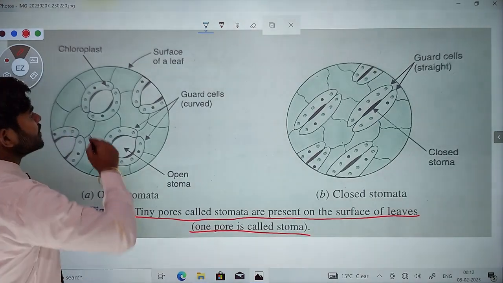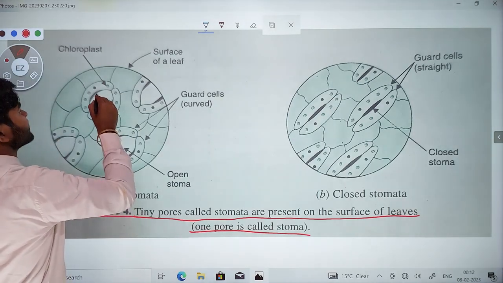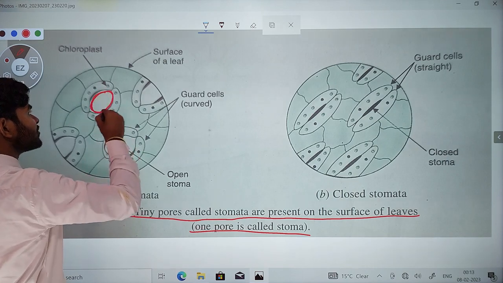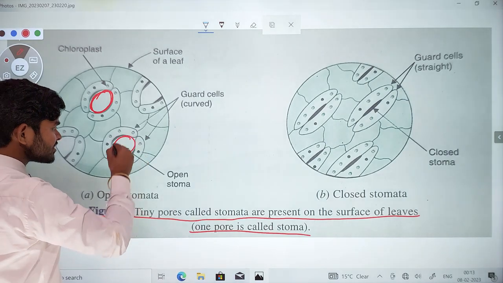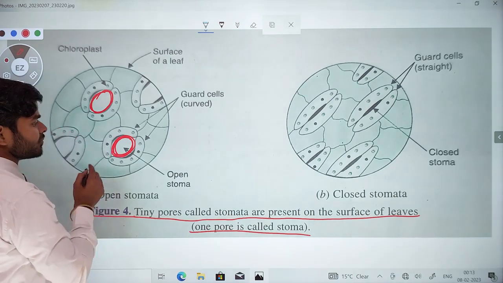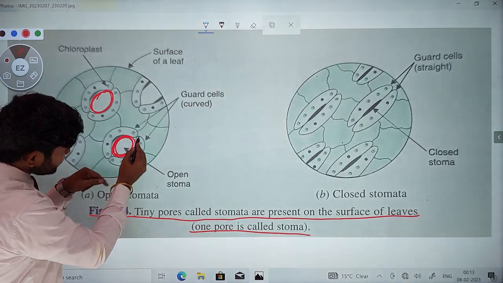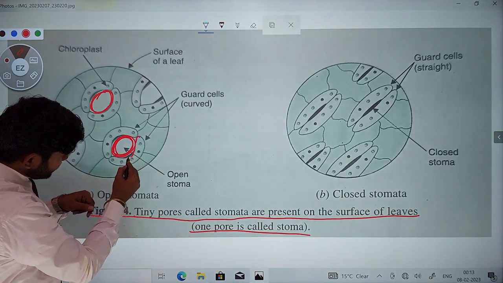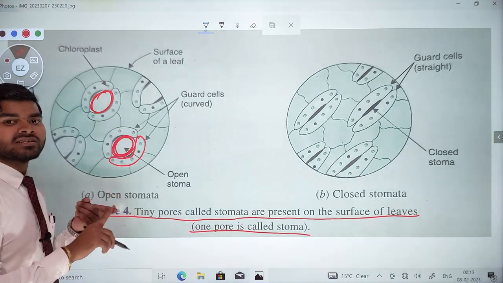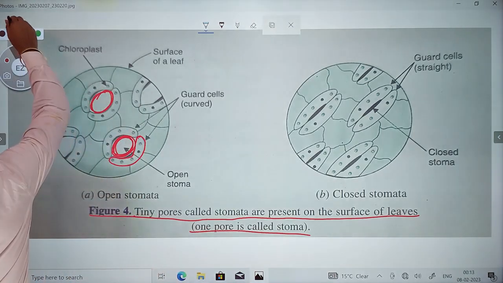Okay then, let me explain this here. Actually, a stomata is this one. This is the stomatal pore. The name of this pore is the stomata, and this is also a stomatal pore, not a pole. Now what about this particular structure? The name of this structure is the guard cell, and this structure is the guard cell.